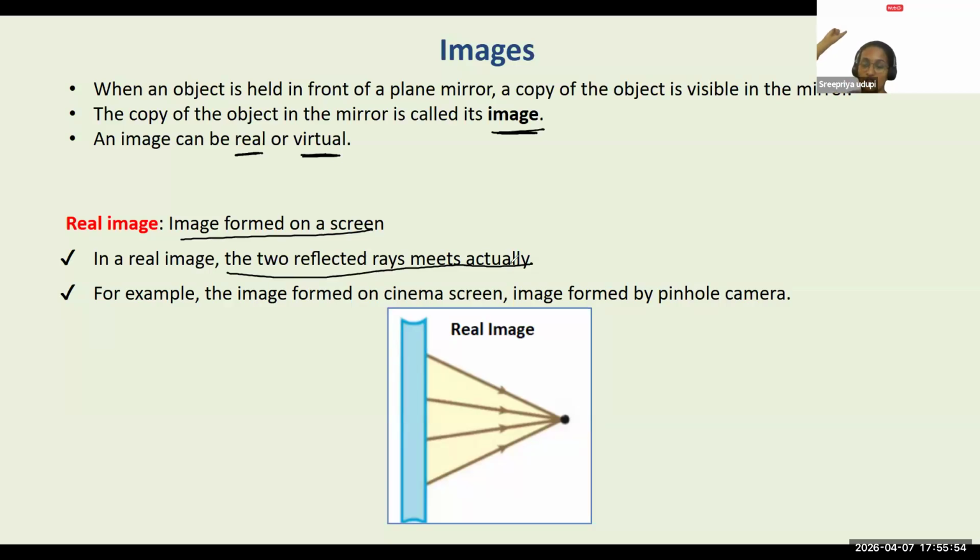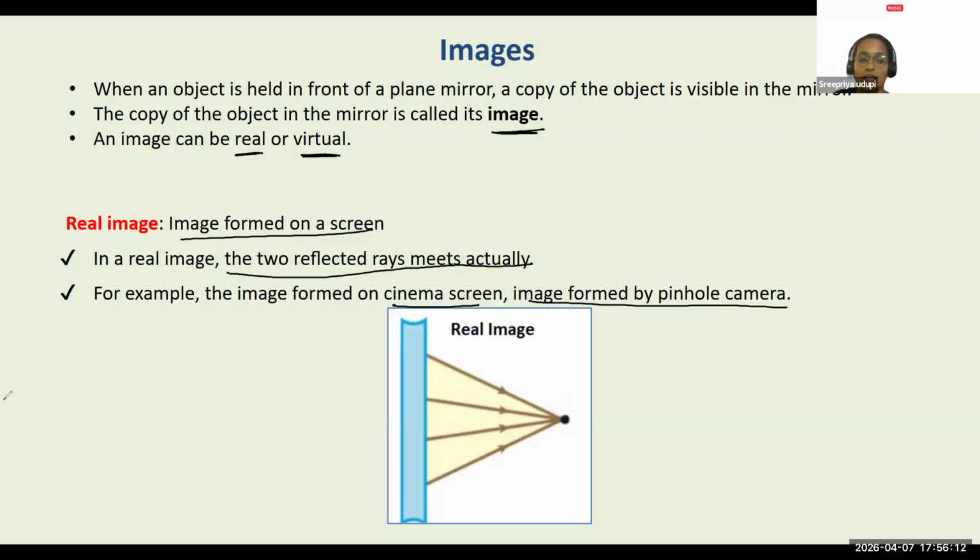There are light rays, with a projector behind. The light rays reflect from there. They actually meet and form an image on the big screen. You are able to see that image. That's a real image, right? Examples are a movie screen, a cinema screen, or an image formed by a pinhole camera. They are going to be real images.